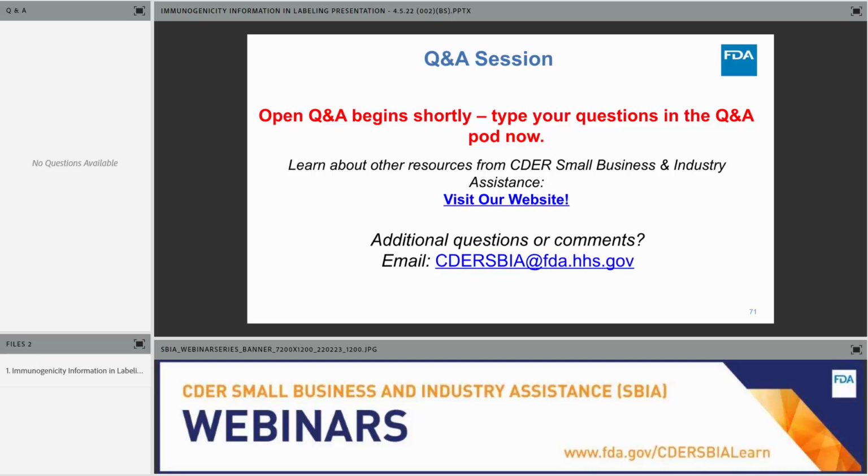For products with an ADA clinical impact on efficacy and safety, the impact on efficacy is described in Section 14, and the impact on safety is described in Section 6. What information should be included in Section 12.6?